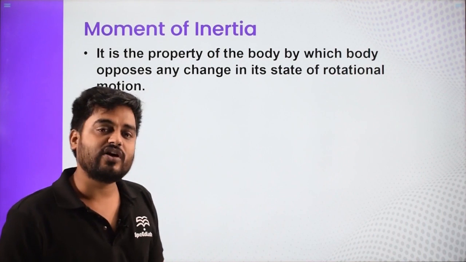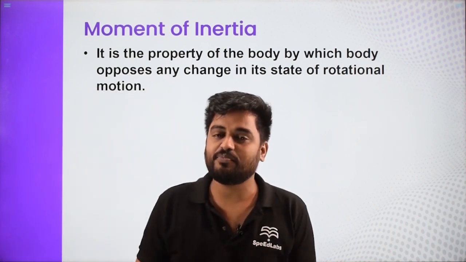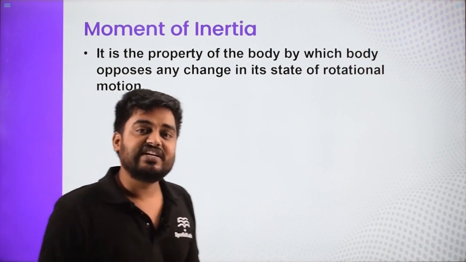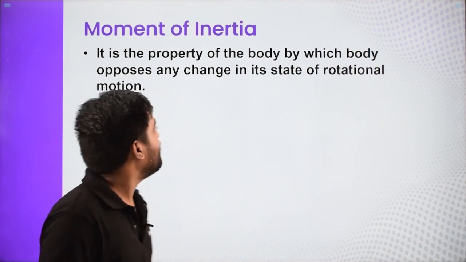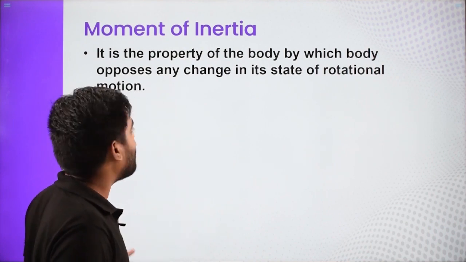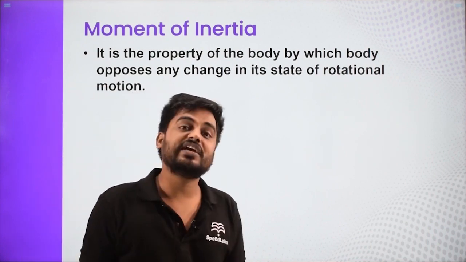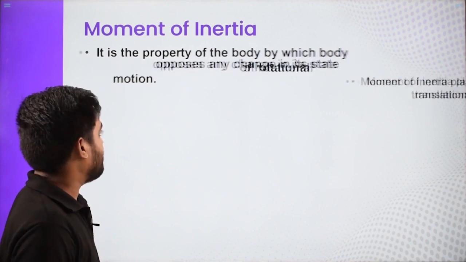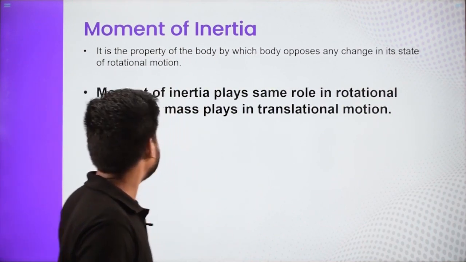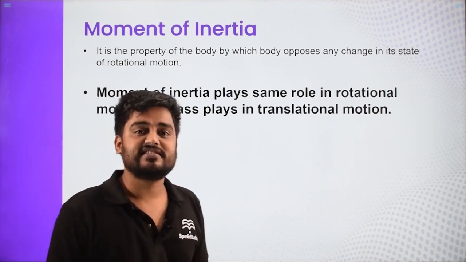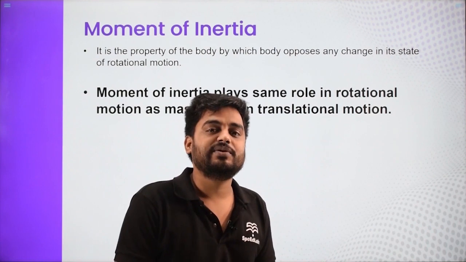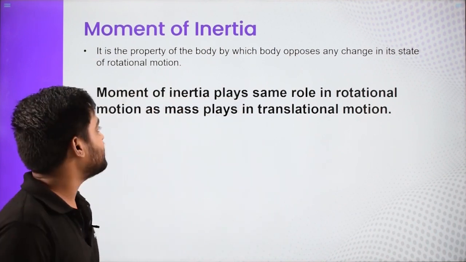Normal inertia is the property by which the body opposes the change in its translatory motion, but moment of inertia is the property by which the body opposes change in its rotational motion. Moment of inertia plays the same role in rotational motion as mass plays in translational motion. So basically, moment of inertia is kind of equivalent to the mass while talking about rotational motion.